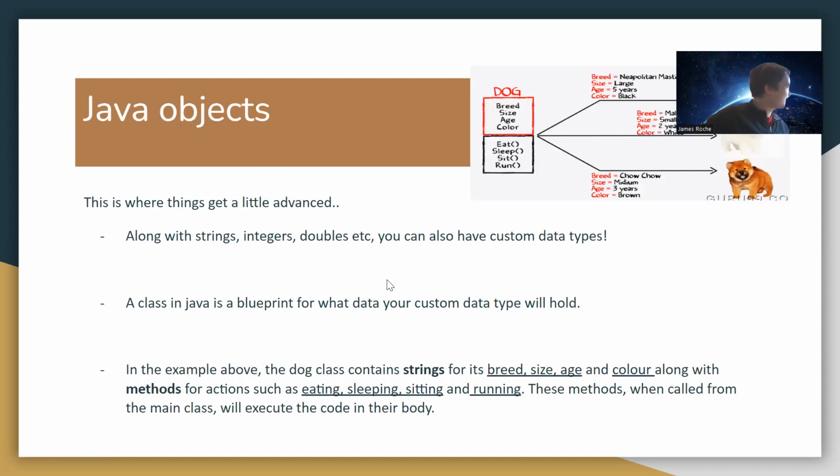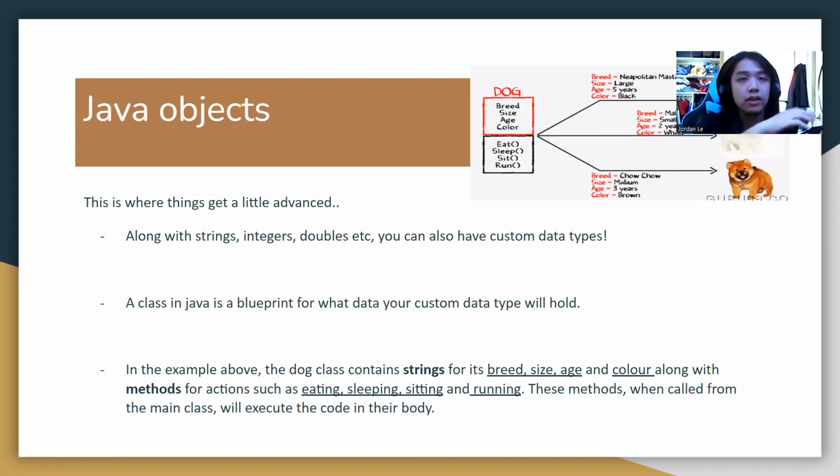Oh, objects. Okay, I already told you about objects. They're a part of the class, a version of the class. They have their own custom data types, like strings, integers, and all that sort of stuff. The class is a blueprint, and the object is what comes from that blueprint. I think I explained it in good enough detail in the previous couple of slides, so it's all good.